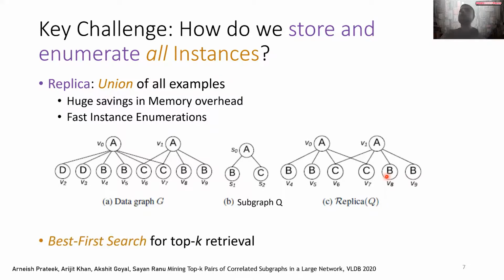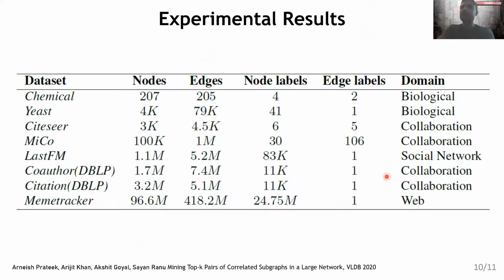Secondly, we also come up with a best first search algorithm for our problem. The best first search algorithm relies on an intelligent upper bound on the maximum possible correlation count for any given subgraph pair. So how do we say we are actually effective? We conducted experiments on 8 different data sets from different domains, such as biological domains, collaboration, social networks, web networks, and they are on very large graphs.